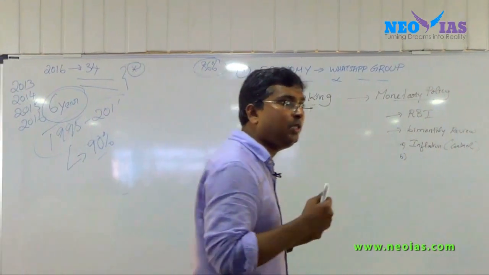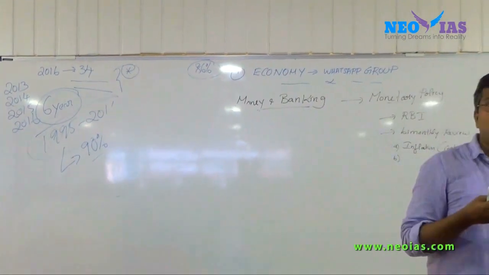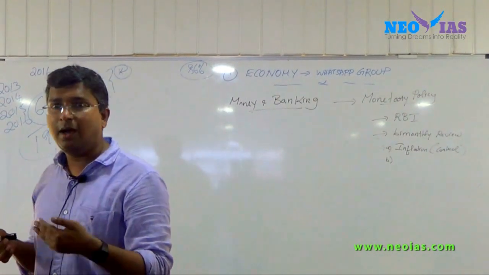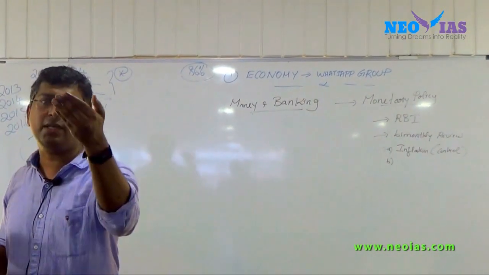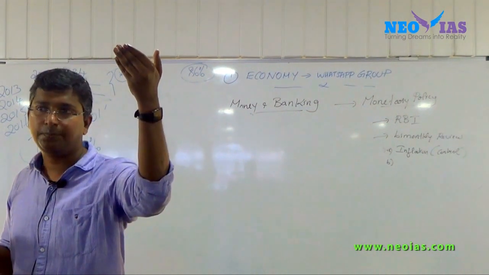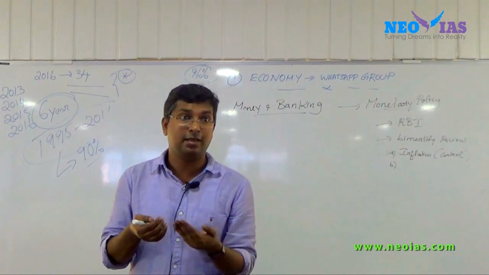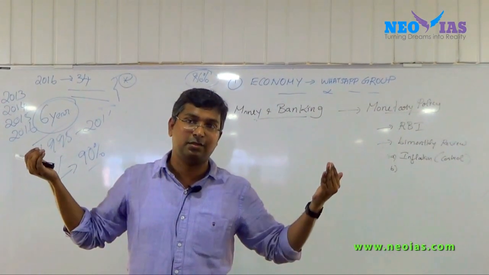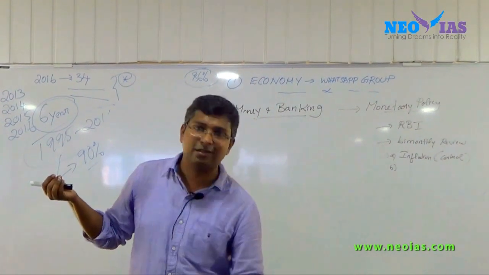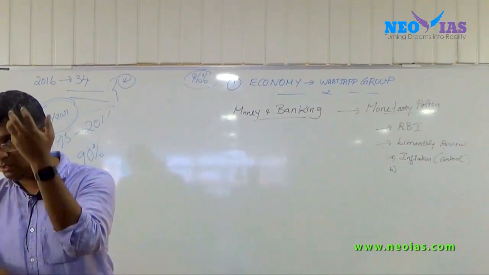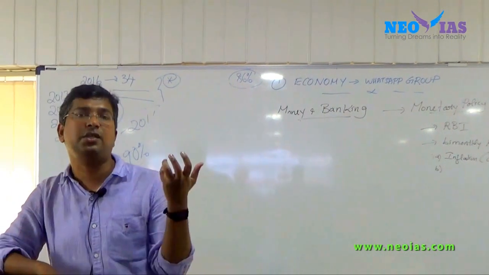Do you like the commodities which you consume or the services which you use continuously increasing in price? Today the price was this much, tomorrow or after a week it is increasing. Will it affect your lifestyle? Yes. Now who will get affected the most? The poor. The poor people are the ones who get the worst affected by inflation.